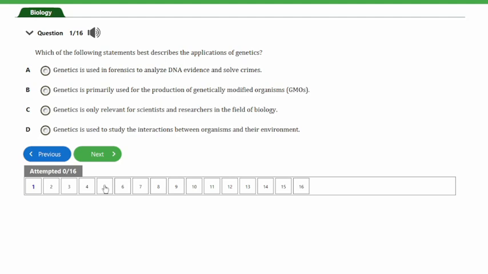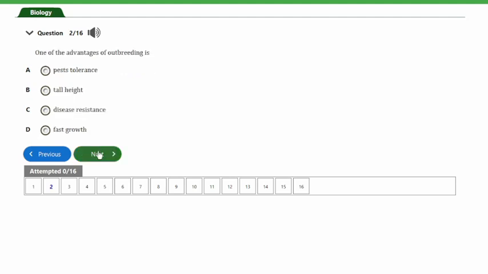So the correct answer to the question here is option A, which says genetics is used in forensics, that's in investigational matters, as well as to analyze DNA and then to solve crimes. So guys, these are the major advantages of genetics here. So guys, let's look at the next question, and that's question number 2.